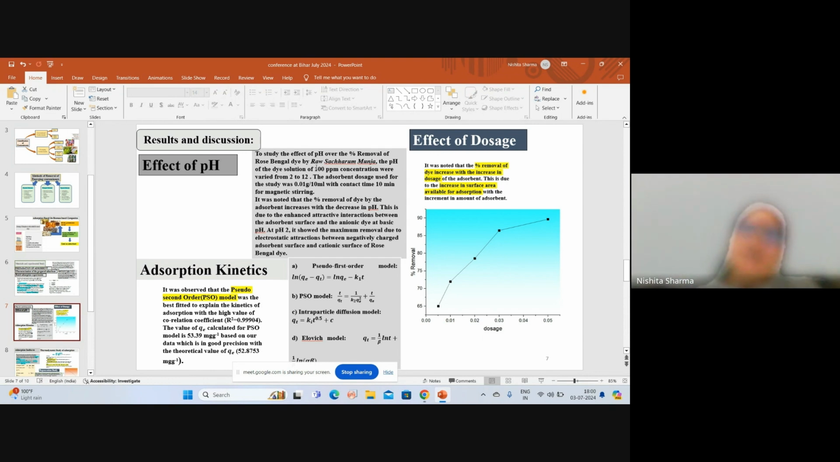We have checked the experimental data with all the models: pseudo first order, pseudo second order, interparticle diffusion model, and Elovich model. Among them, on the basis of the R squared value, we found that the pseudo second order model was the most suitable. Here, the qe calculated for pseudo second order is 53.39 milligram per gram, which is in good agreement with the theoretical qe value of 52.87.